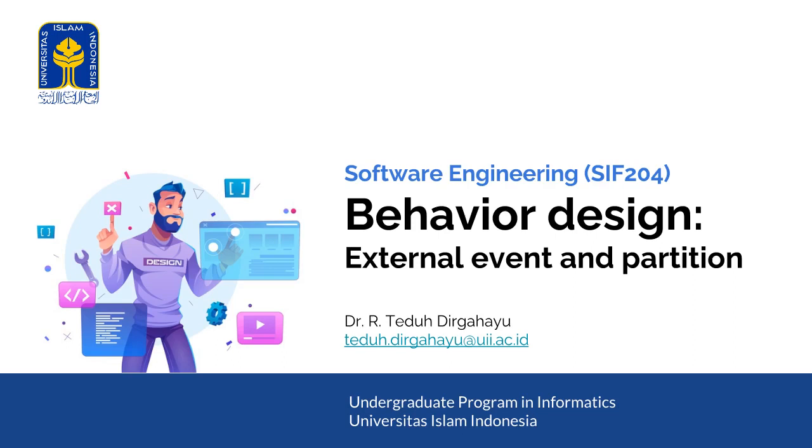Hello everyone. In this video, we will learn two things, namely external events and partitions in the UML activity diagram. In some situations, something that happens outside the system may affect the behavior of an activity. In UML activity diagrams, this is called an external event, which should be captured by the activity. Partition is a notation to group actions based on their common characteristics.